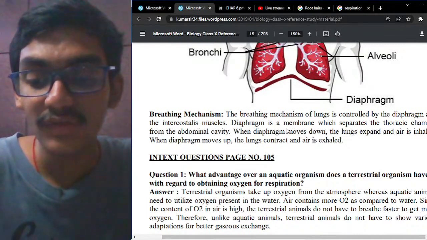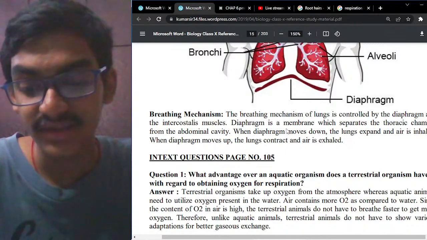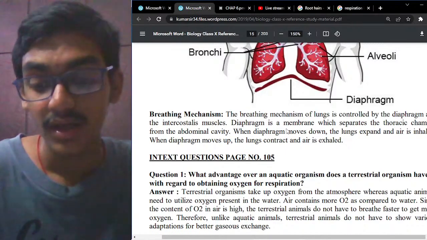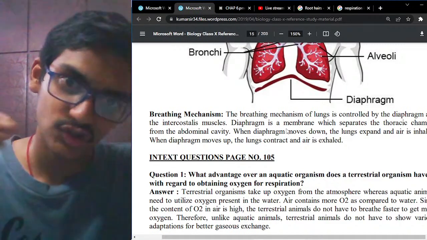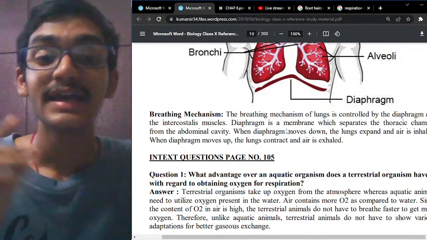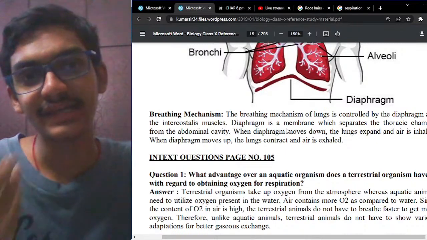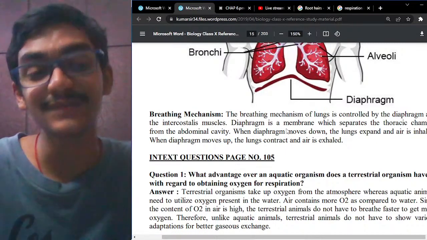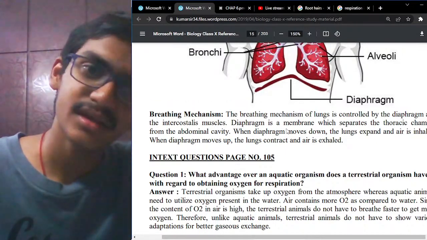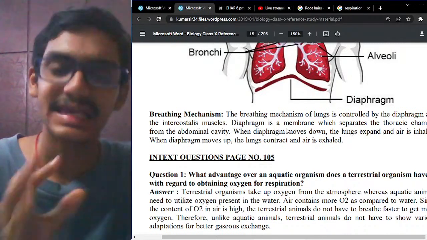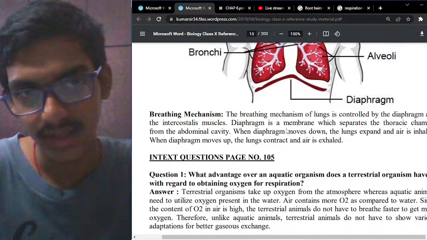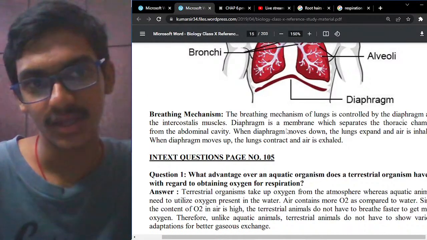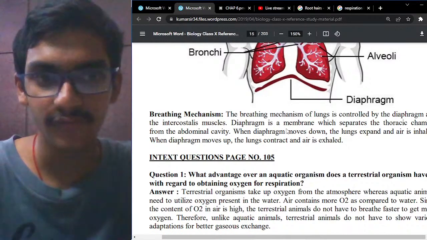Then the mechanism of gaseous exchange in human beings. In human beings, inspiration and expiration take place. Not that inspiration where you get motivation. Inspiration is nothing but inhaling of the air, and expiration is nothing but exhaling of the air. Inspiration is inhalation, and expiration is exhalation. So one breath will make up one inhalation plus one exhalation. That will make up one breath. I think now you got an understanding of everything.